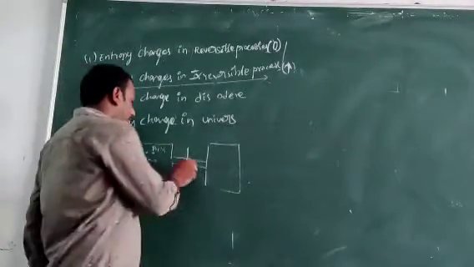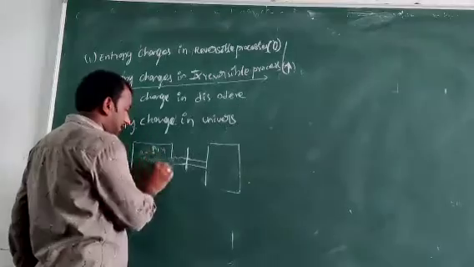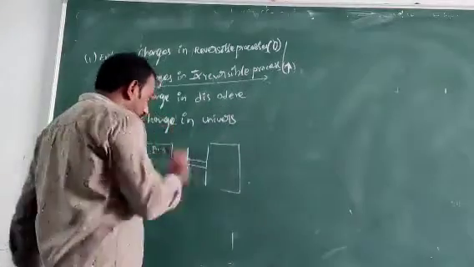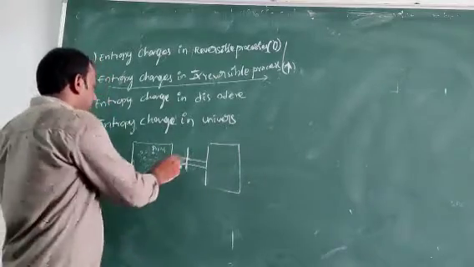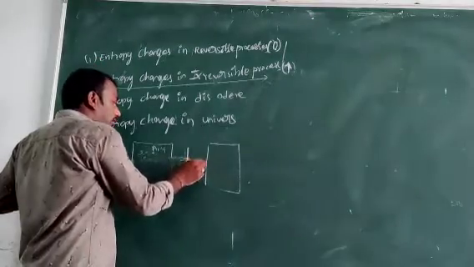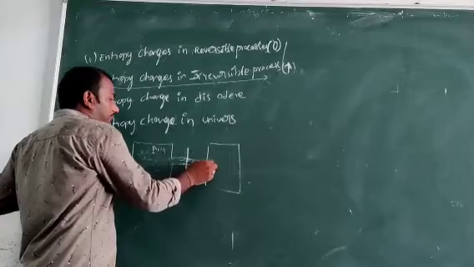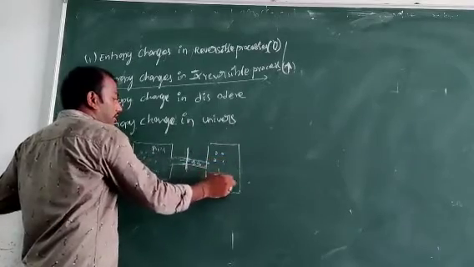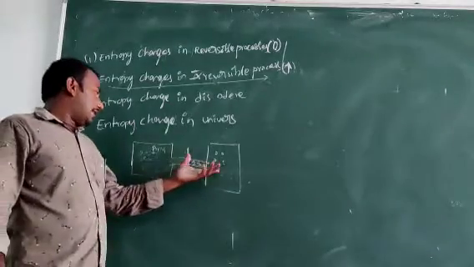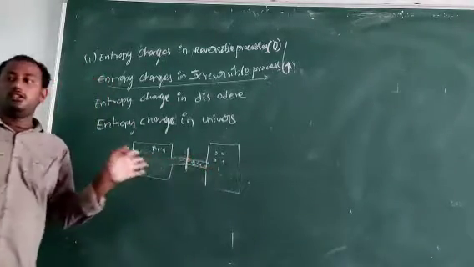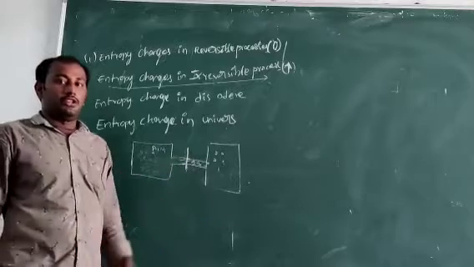Next, these are our gas particles. After removing this partition, the gases are in disorder, moving randomly to this side. As shown here, the gases are moving in an orderless way, in disorder.